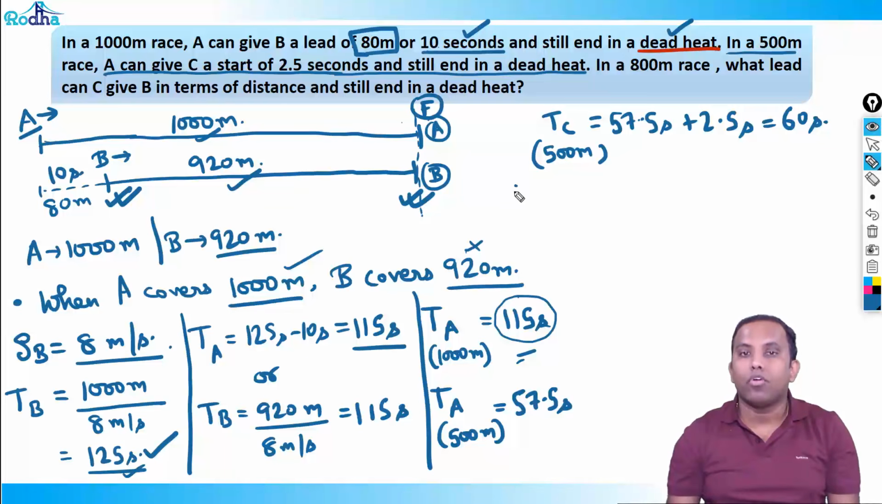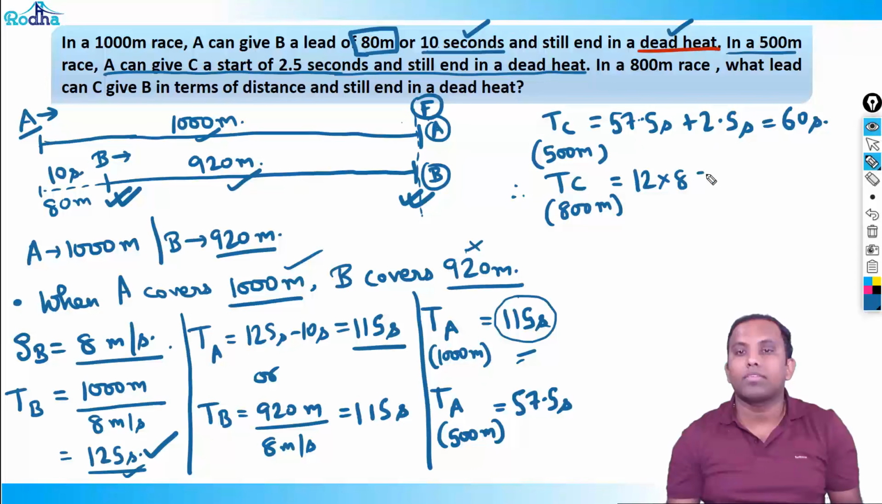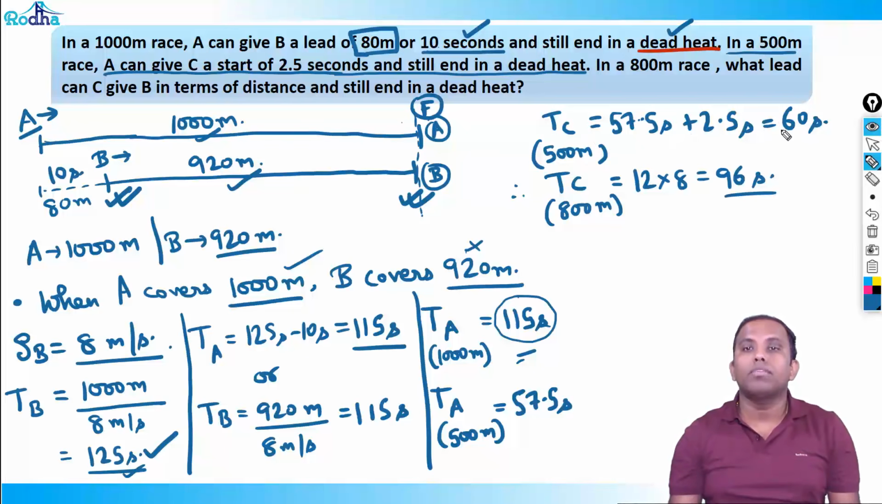So time taken by C to run a 500-meter race is 60 seconds. Therefore, what is the time taken by C to run an 800-meter race? You can do it mentally. For 500 meters, 60 seconds. For 100 meters, 60 by 5, 12 seconds. So for 800 meters, 12 into 8, 96 seconds. That's the unitary method, simply. So the time taken by C for 800 meters is 96 seconds.